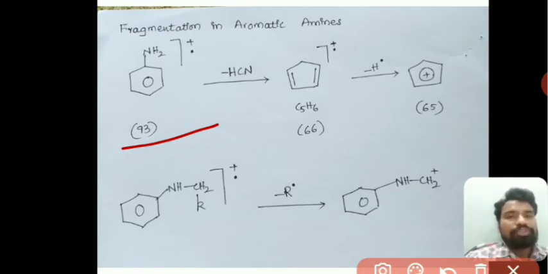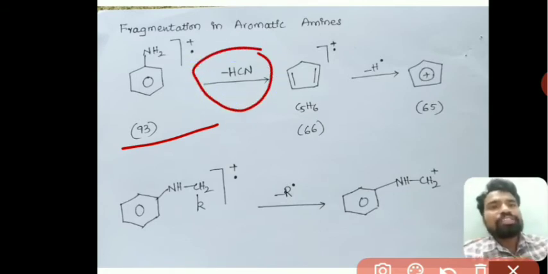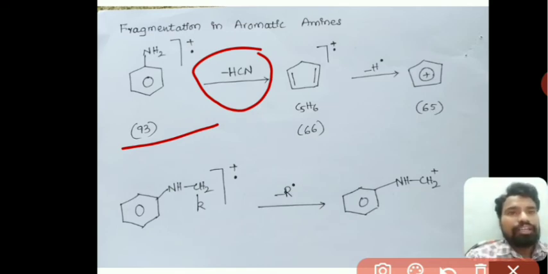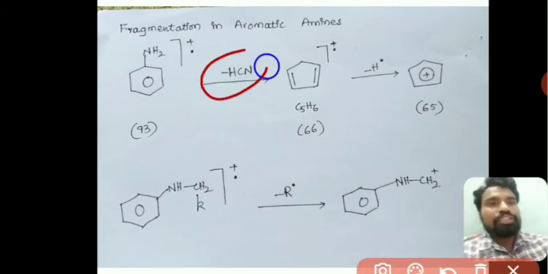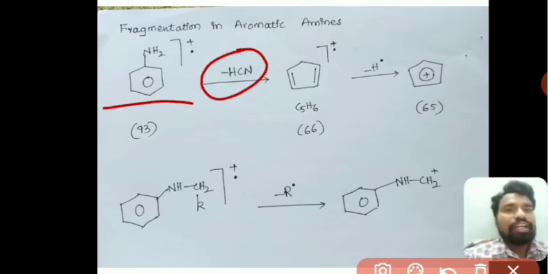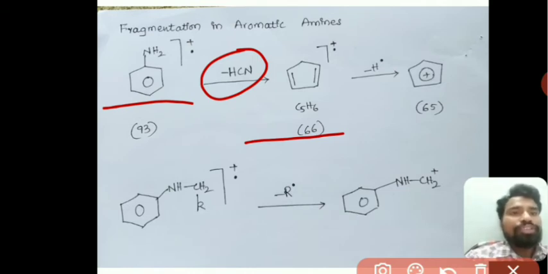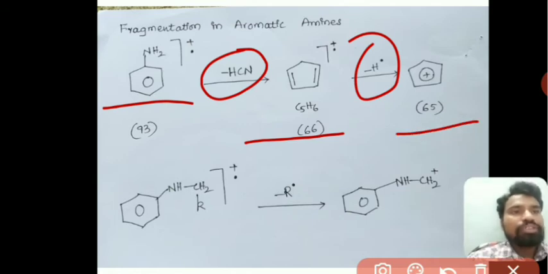The m/z value corresponds to 93, and what will happen here, this will lose HCN, hydrogen cyanide. By losing HCN, this aniline radical cation forms C5H6 radical cation. Then by losing a hydrogen radical, it forms C5H5+. That m/z value is 65. This is the characteristic cation which is formed in the fragmentation of aromatic amines, that is C5H5+.